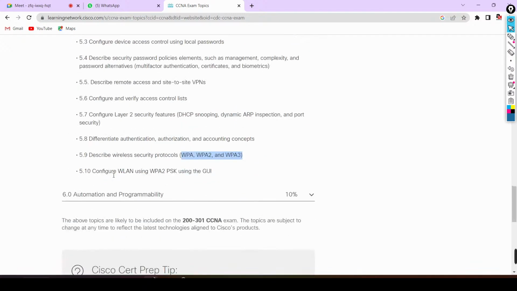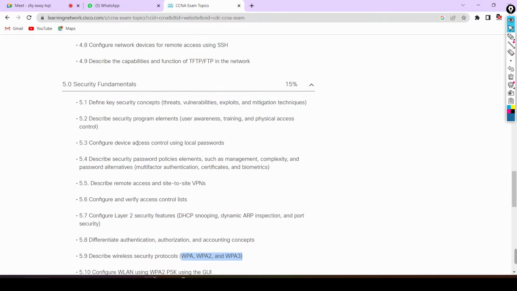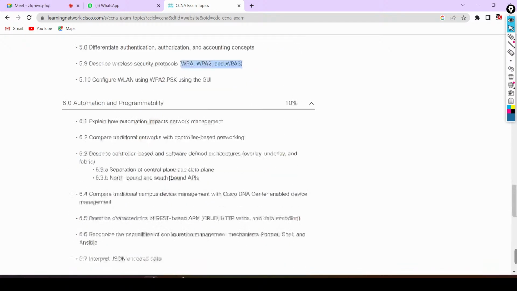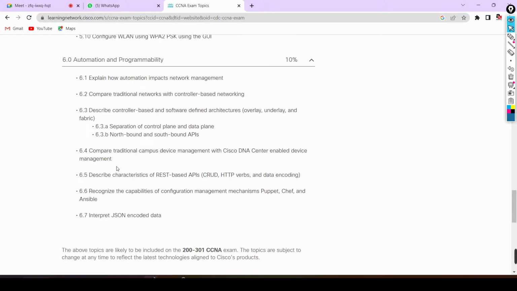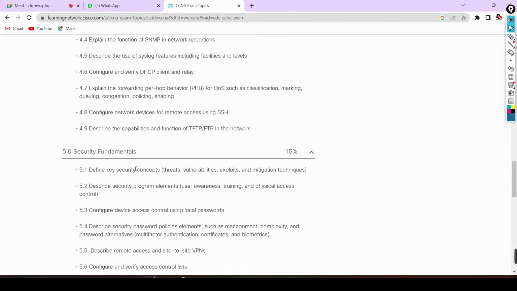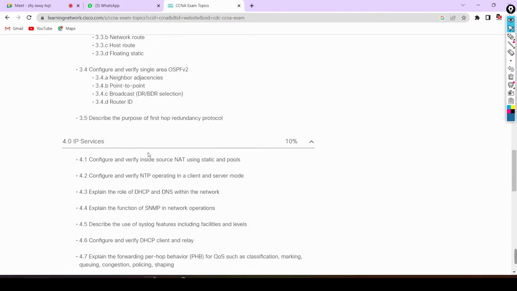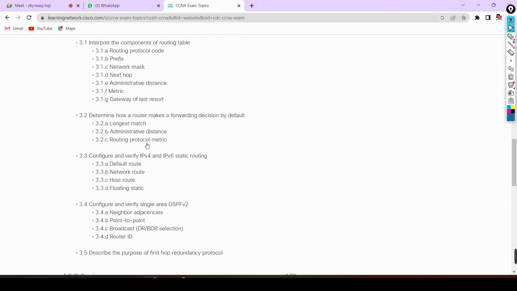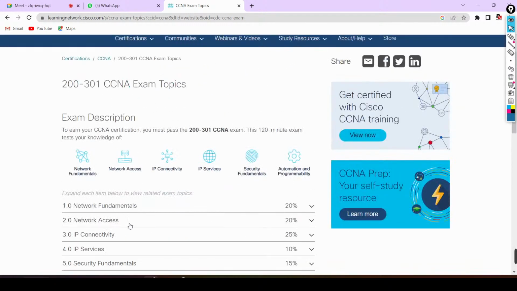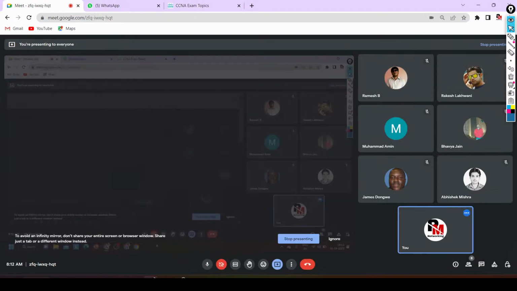So we will understand these things inside security fundamentals, and at the last I will discuss automation and programmability. Only 2 classes will be there for automation. Okay guys, so this is the syllabus of Cisco. Now I am going to show you how I will cover all these topics in 3 modules. Let me open my syllabus now.